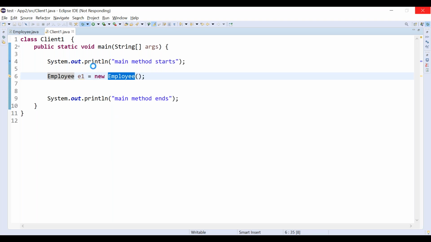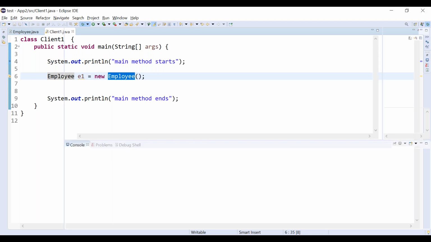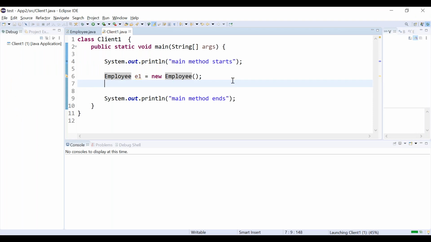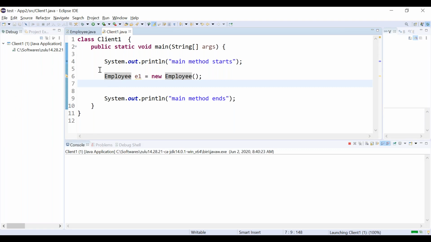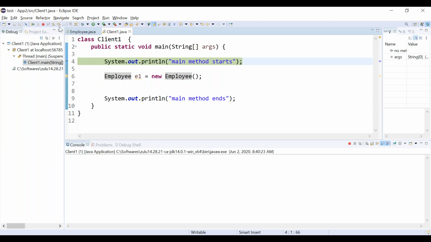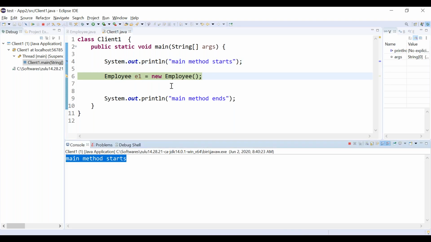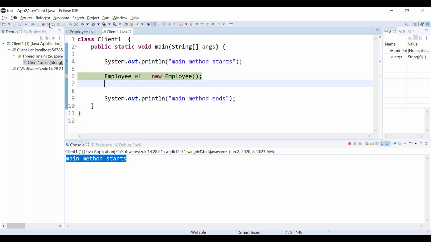It starts executing the client, so the flow started with the client. We can execute step by step. You can press F6. See, the main method started. Let me press F5.